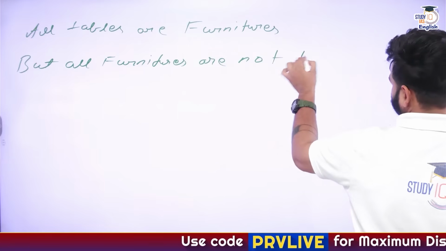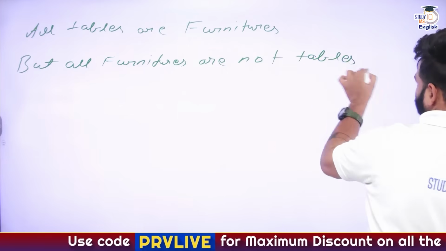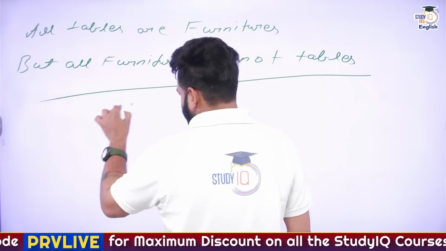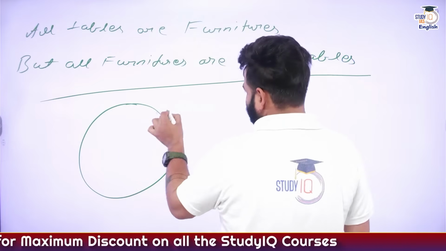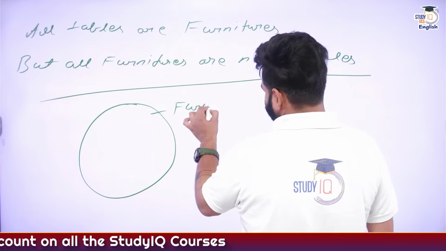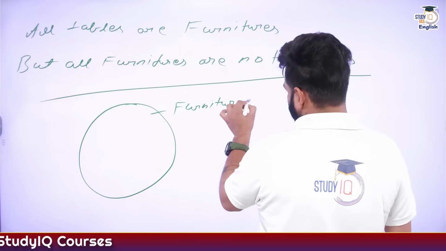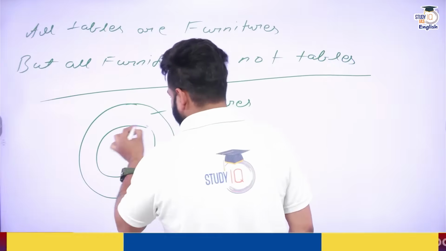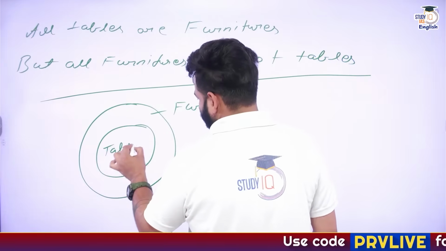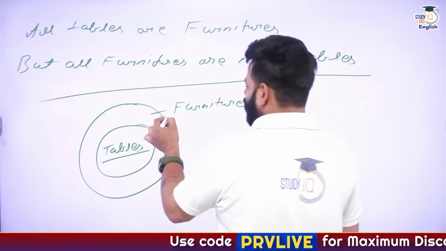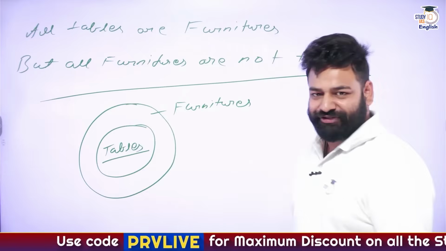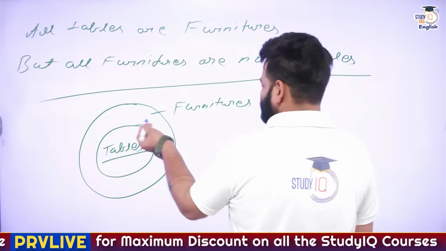We have the diagram as well. Here we have the bigger one, this is the furniture, and in that we have the smaller one, the tables. So all tables are furniture, but all furniture are not tables.